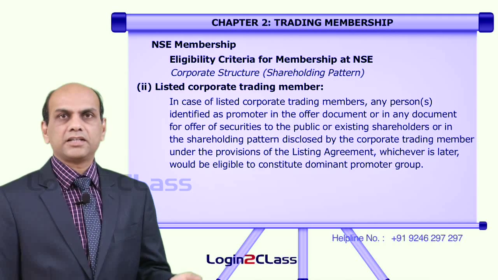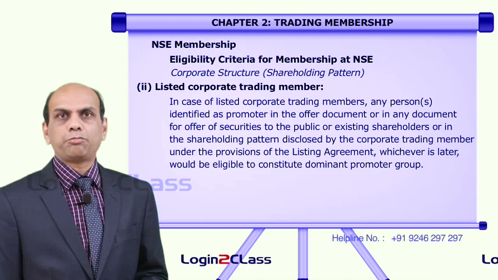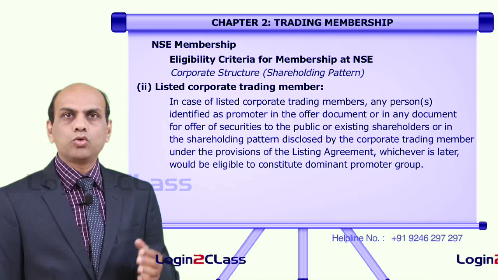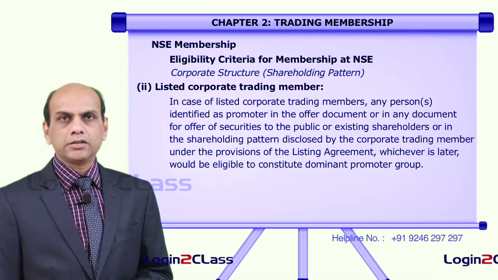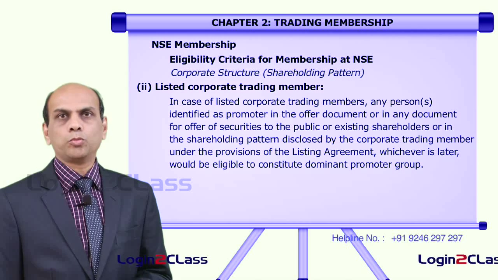Those can be identified as the dominant promoter group, or by the latest shareholding pattern which has been updated or submitted to the exchange in due course of their listing agreement. These people can be taken as the dominant promoter group from time to time.